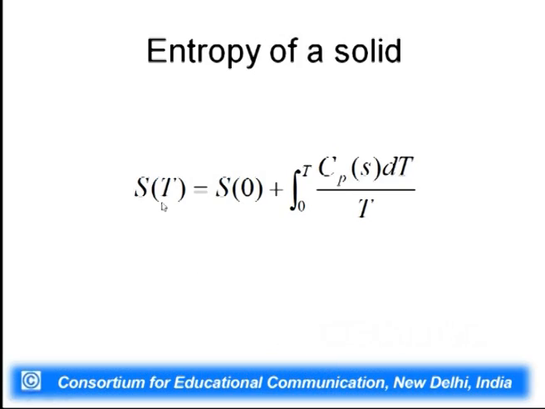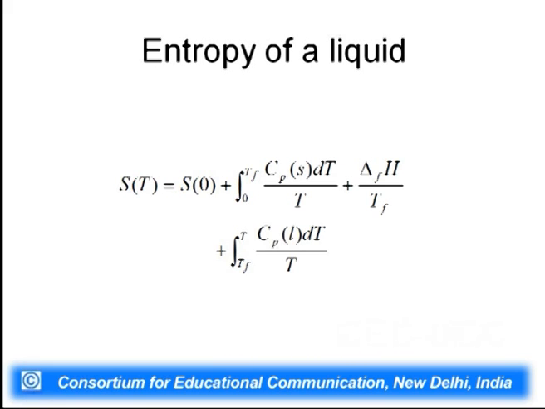For example, the entropy of a solid can be calculated as S at temperature T is equal to S0 plus, where S0 is at temperature 0, which can be 0 if this is a crystalline substance, and then you just increase the temperature from 0 to T, integral of Cp dT by T. So, we know how to calculate delta S when you go from 0 to temperature T, and this is how you can calculate the entropy of a solid.